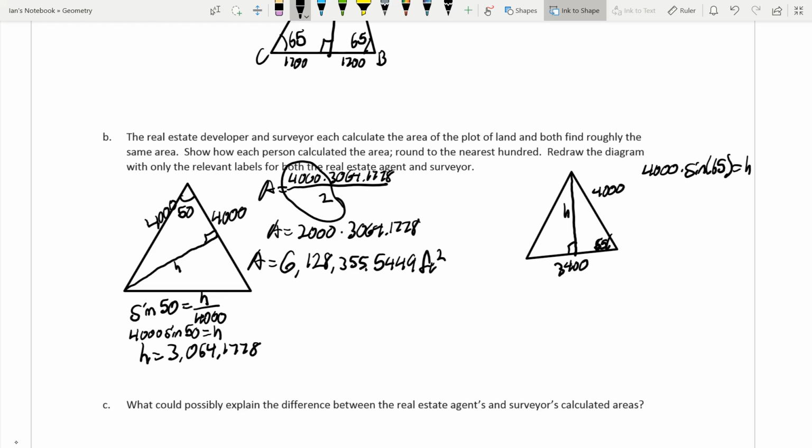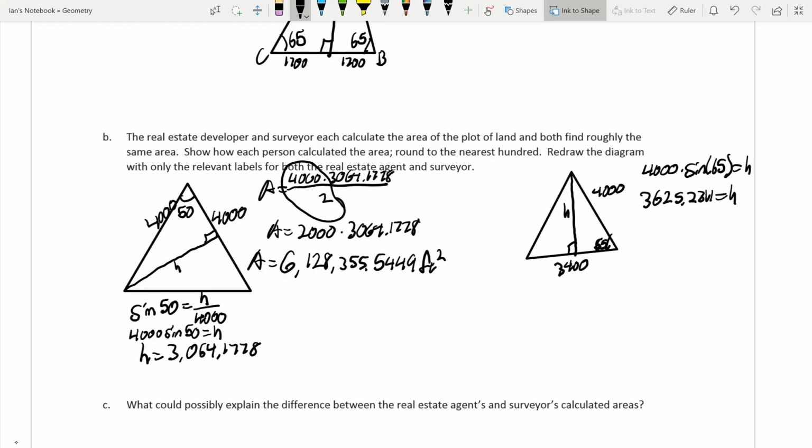So what is 4,000 times the sine of 65? Well, we're going to take 65, take the sine of it, multiply by 4,000. We get 3,625.2311 is our height.